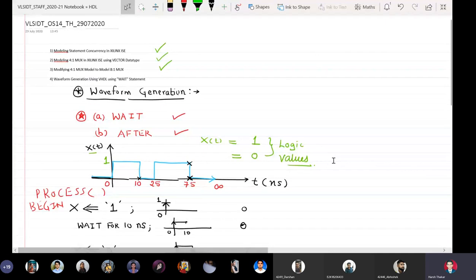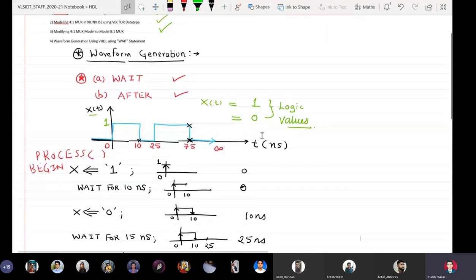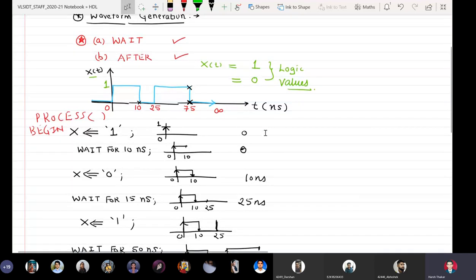So we have another 7 minutes, so I'll just quickly revise what we did. For waveform generation, we have to use two keywords, wait and after, and we have taken one sample waveform. The name of the signal is x of t, and it is drawn over a time axis in nanoseconds.